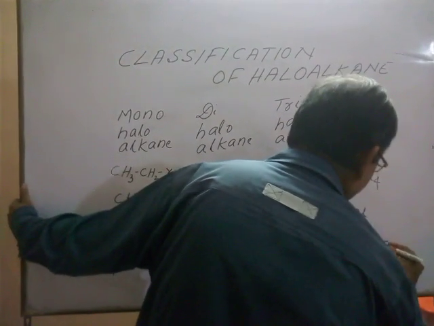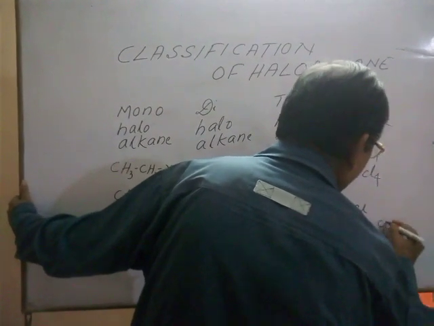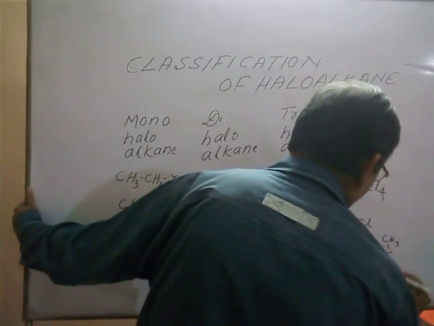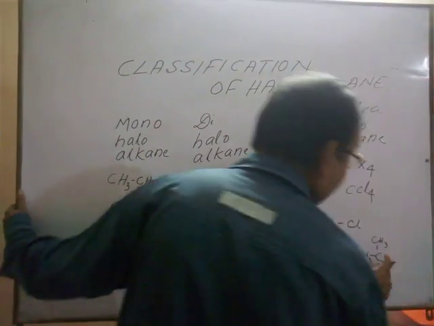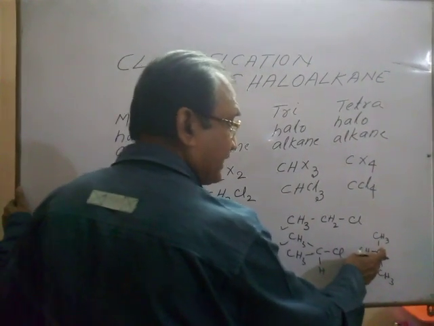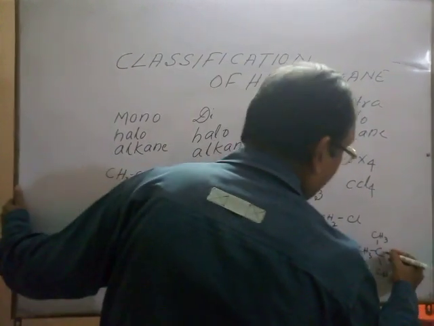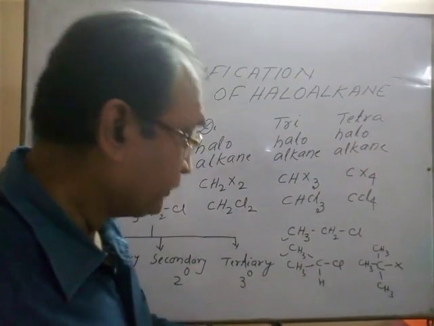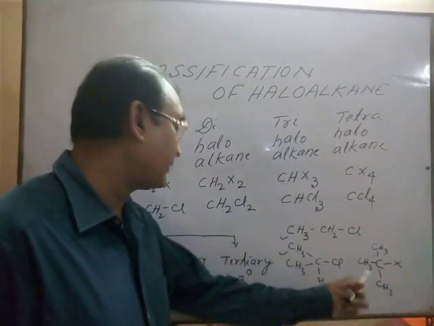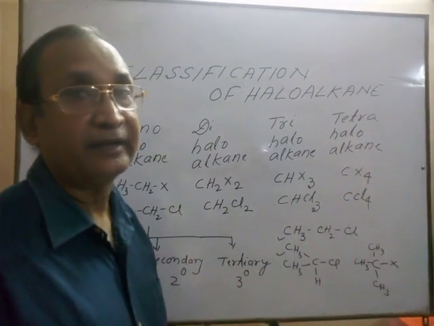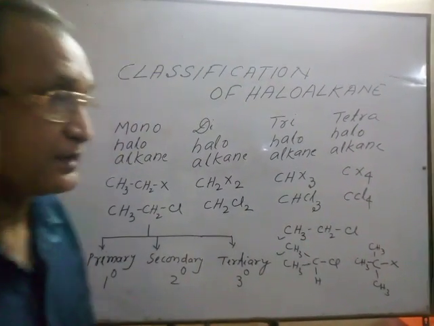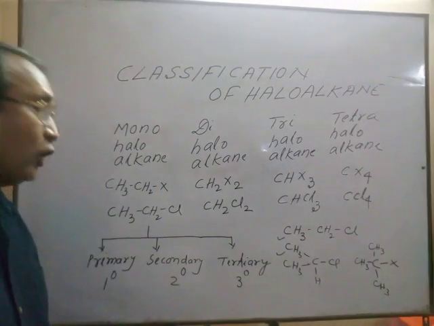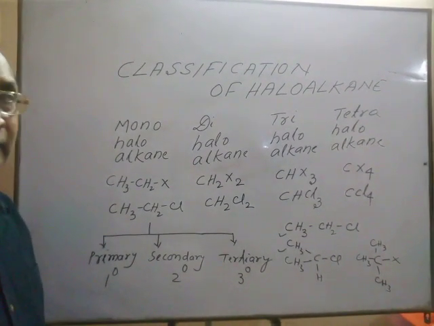Like that, if any carbon joins with 3 other carbons, then this carbon is known as a tertiary carbon, and if halogen joins with this carbon, then this is a tertiary alkyl halide or 3 degree alkyl halide.